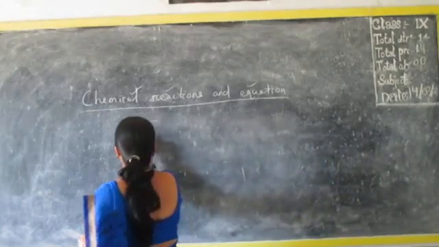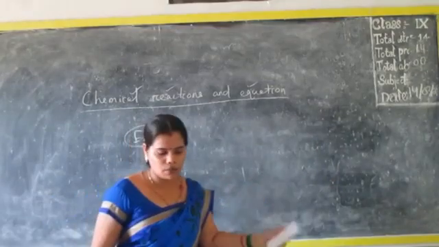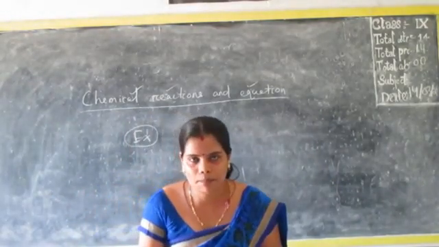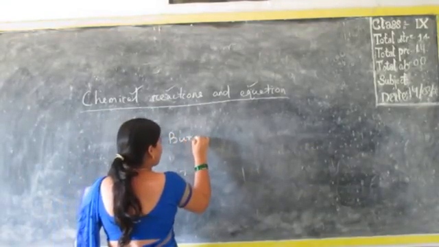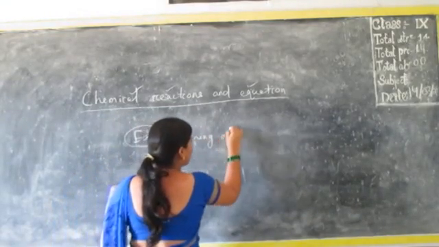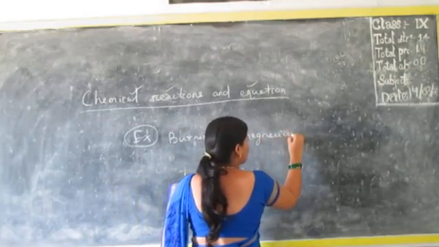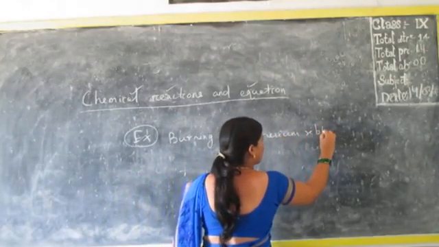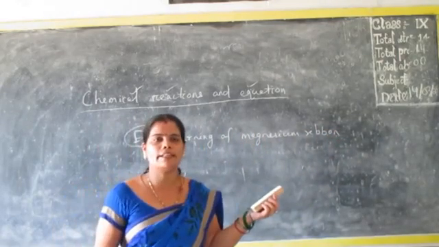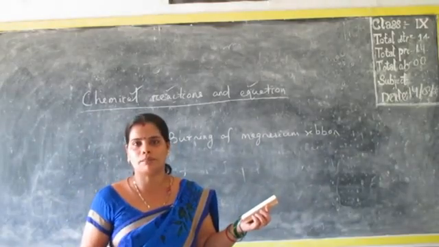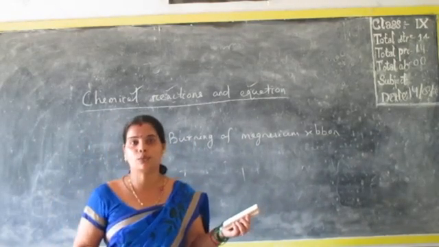For example, there are different examples already inside the NCERT book. Let me give some of them. Burning of magnesium ribbon. I think you all have an idea that when anything gets burnt, it happens due to the reaction with oxygen gas.